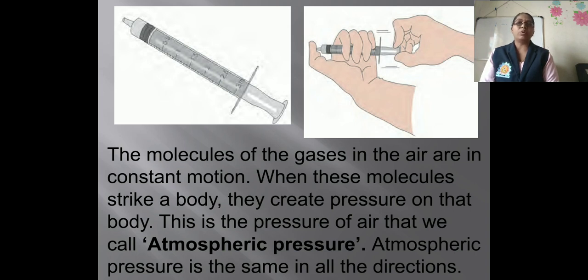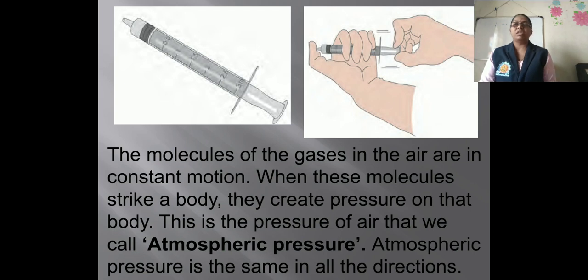Now close the inlet hole of the syringe tightly with the help of your thumb as shown in the figure. Pull the piston and let it go. Is the force required to pull out the piston more or less than before? Yes, we require more force to pull out the piston. Now remove the thumb from the inlet hole of the syringe. Does the piston go inside easily?